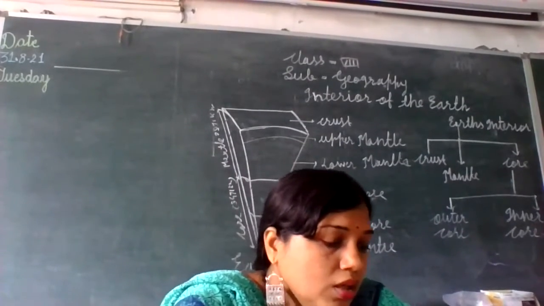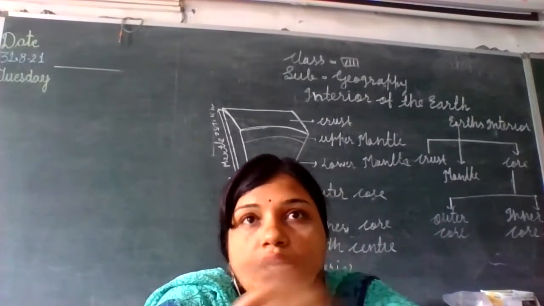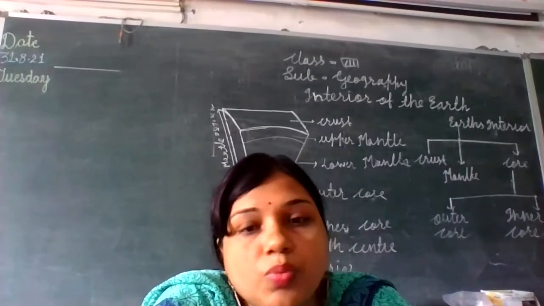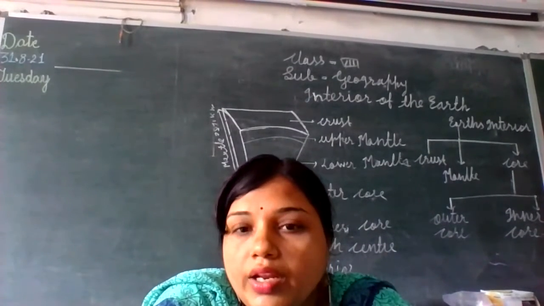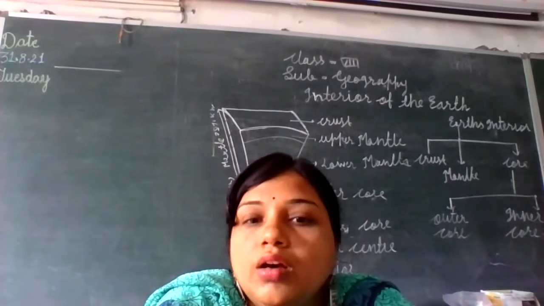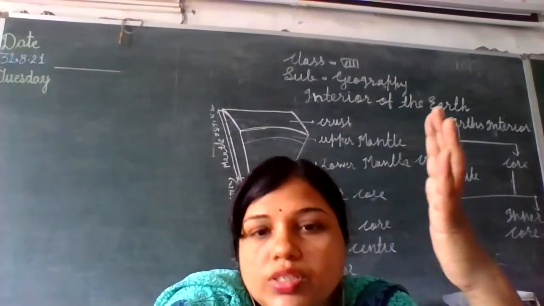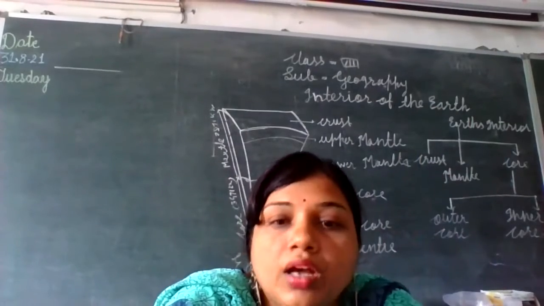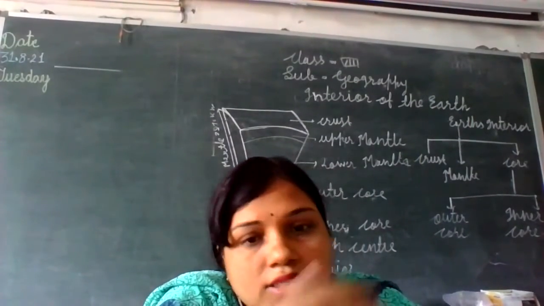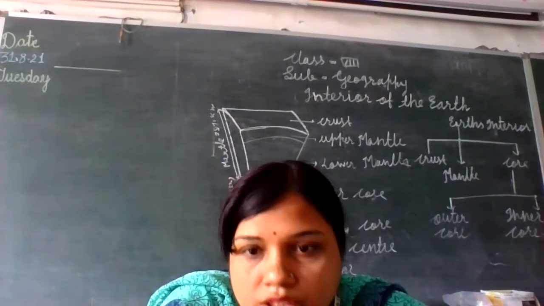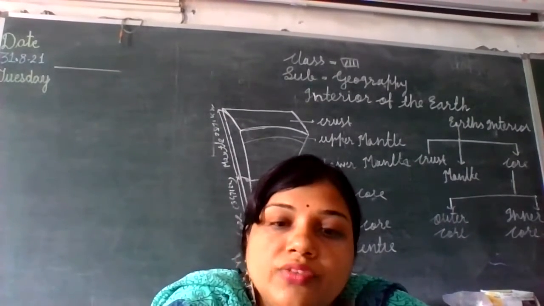Actually, these waves are responsible for the happening of an earthquake when energy is released from the focus. They reach the earth's surface and destroy it. This energy is liberated in the form of waves.